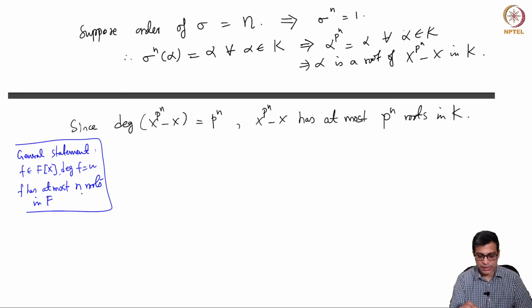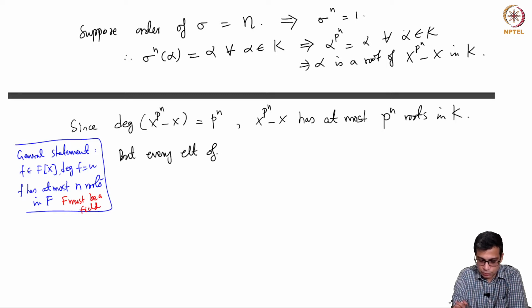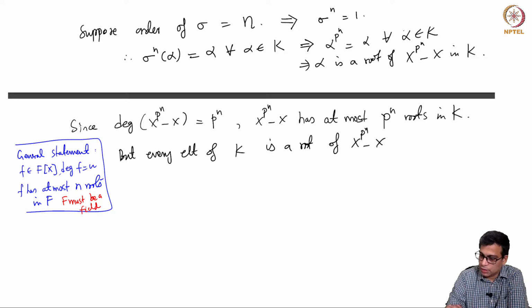So this is a statement that we generally have over a field. It's important that it's a field. It's not true for a ring. F must be a field here. In this case, it has at most p^n roots. On the other hand, every element of K is a root of x^(p^n) minus x. That is the statement, right?